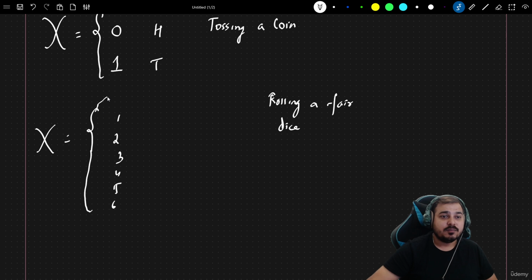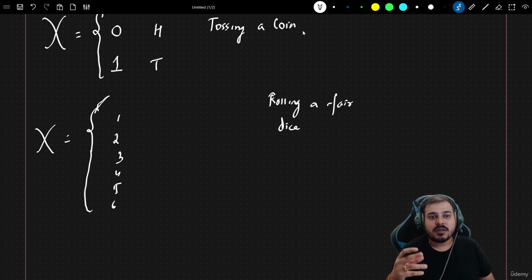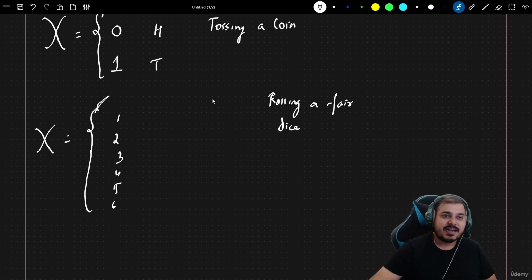And remember, specifically if you are considering categorical variables, tossing a coin has the outcomes heads and tails, and rolling a fair dice has the outcomes 1, 2, 3, 4, 5, 6. So from this kind of process, we are getting some kind of value. This you really need to understand.